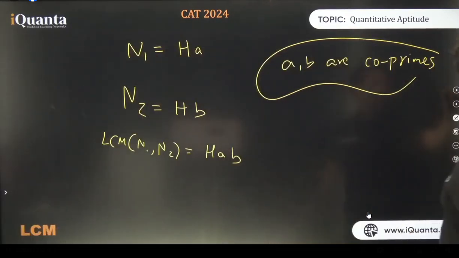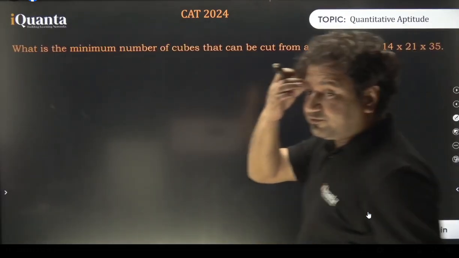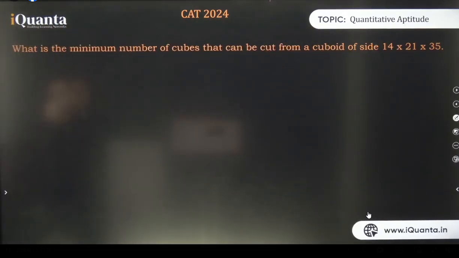Let us do a few questions. What is the minimum number of cubes that can be cut from a cuboid of side 14 into 21 into 35?